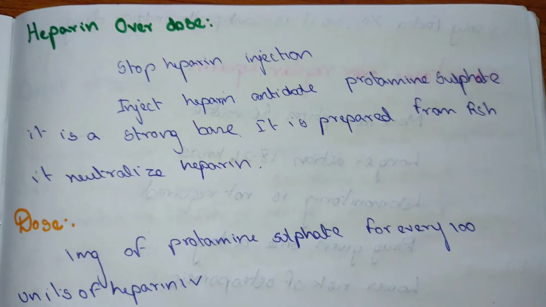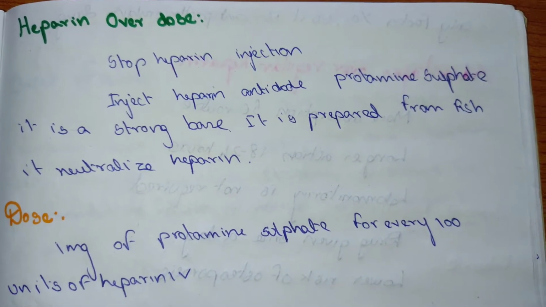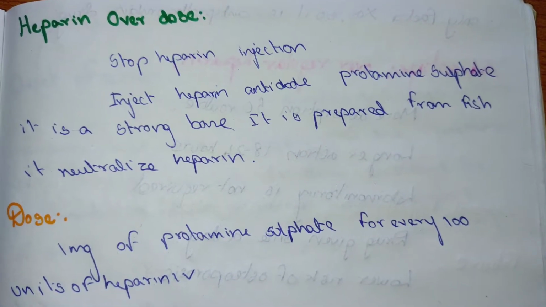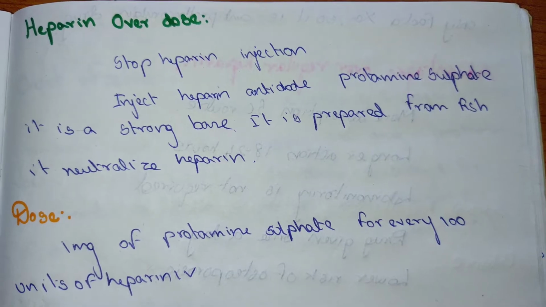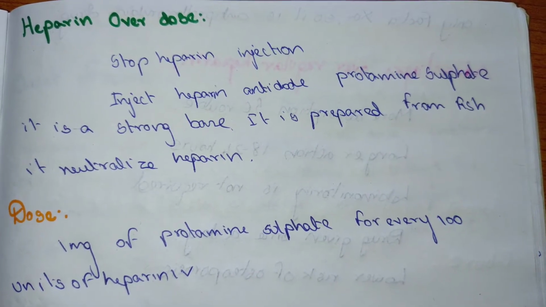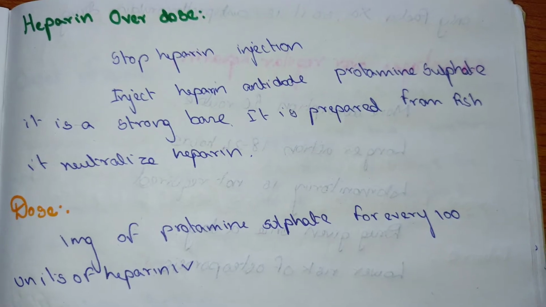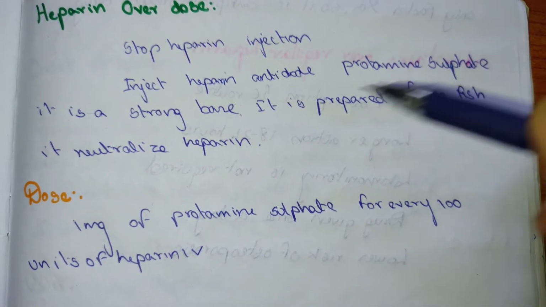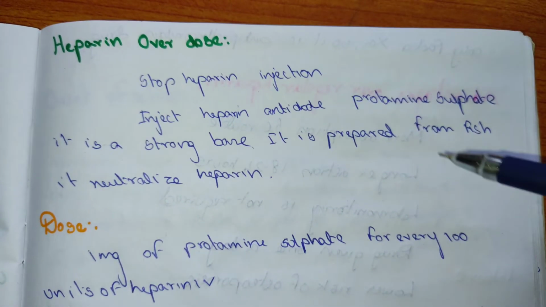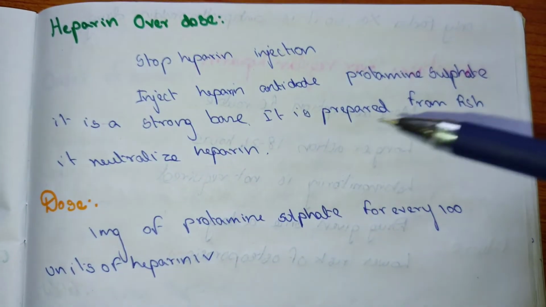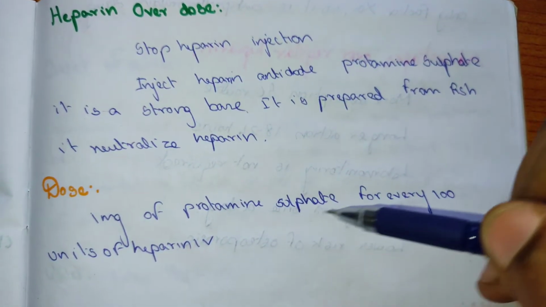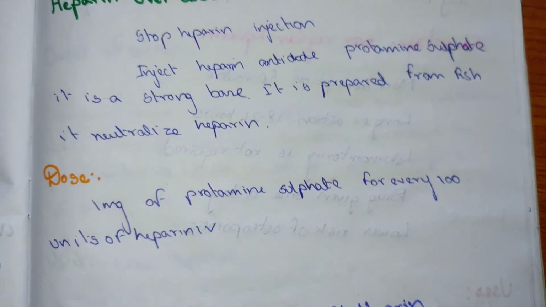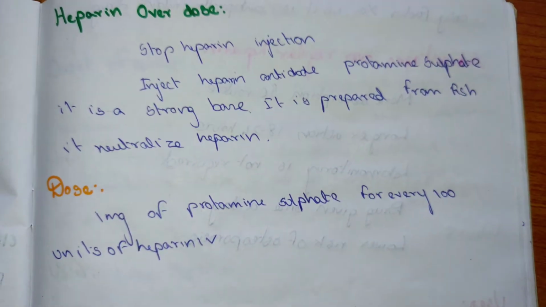When more heparin is given, it is known as heparin overdose. After overdose, we should stop the injection of heparin. After stopping the injection, we should give the antidote, which is protamine sulfate, a strong base prepared from fish, and it neutralizes the heparin. The dose is 1 mg of protamine sulfate for every 100 units of heparin IV. This is the dose.